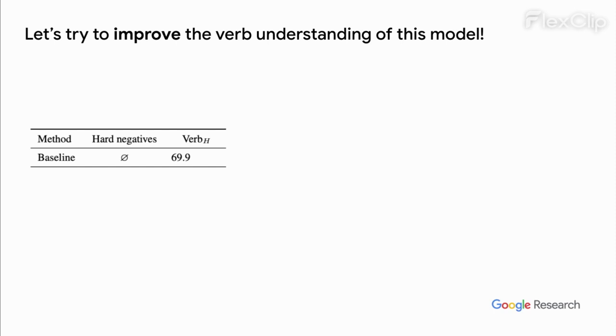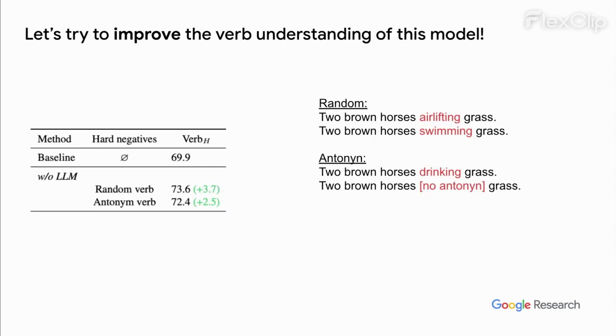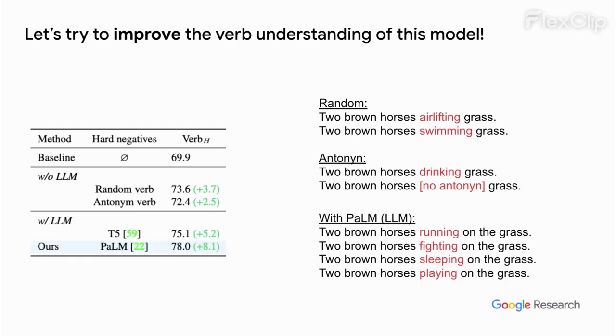We evaluate our baseline on the Verb-H multi-choice benchmark introduced earlier. We then experiment with different methods of generating hard negatives, including rule-based methods such as replacing the verb by another random verb or by its antonym, and LLM-based methods such as using T5 or PaLM. We observe that randomly changing the verb often results in sentences which are linguistically incorrect, and that antonym verbs are often not present in online dictionaries. On the other hand, LLM-based methods more often result in semantically correct sentences. We find that PaLM-generated negatives work best.